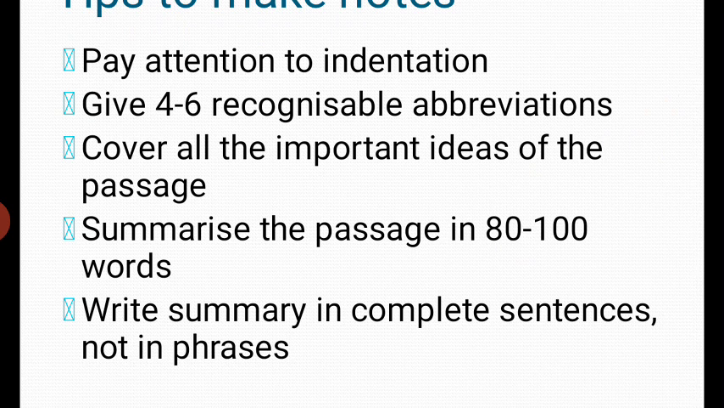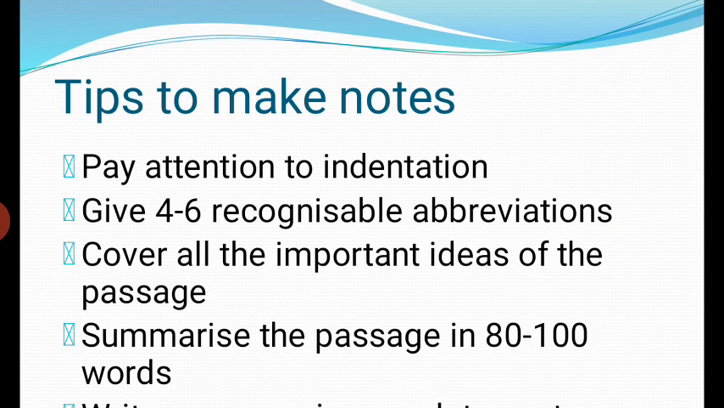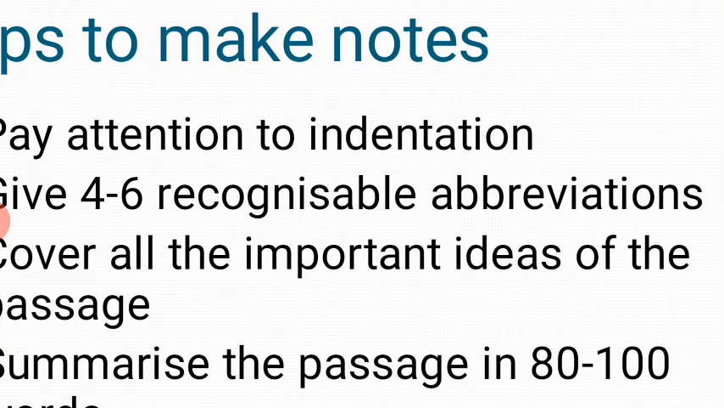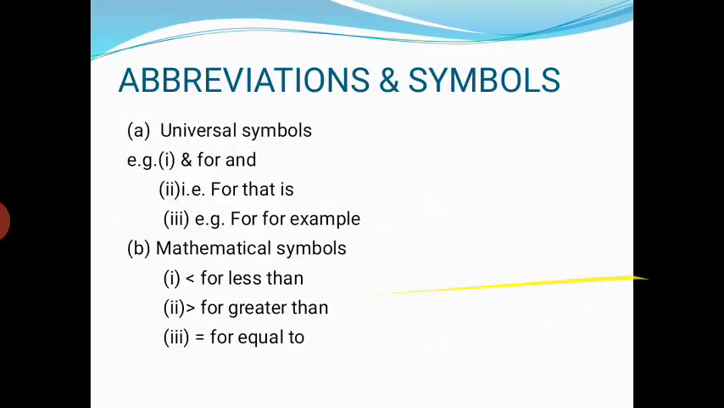Now at the end of the summary, please give a concluding statement as well as to what the whole passage was basically about, and this is how you can write an effective summary. So these were the tips about making notes, how you can make good notes, and you have to give 4 to 6 recognizable abbreviations as well.